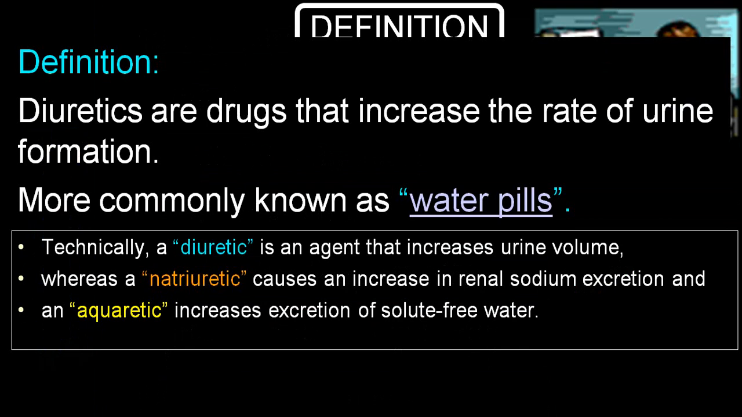By definition, diuretics are drugs which increase urine formation. They are also called water pills. Technically, a diuretic is an agent which increases the urine volume. They either increase sodium excretion, and along with that water excretion is increased; those are called natriuretics. Those which increase excretion of solute-free water are called aquaretics.